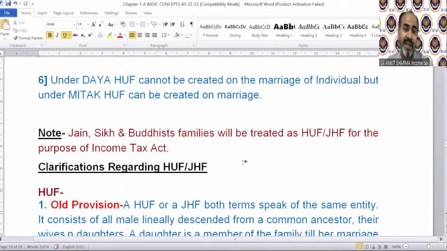So in case of Jain, Sikh and Buddhist, only these three religions will be treated as Hindu for the purpose of income tax. Now again, you might be thinking, why only these three? Why not Christians? Why not Muslims? Because these three have a common character. Jain, Sikh and Buddhism, the originators were Hindu or belonged to Hindu.